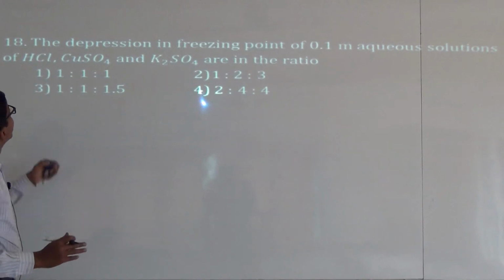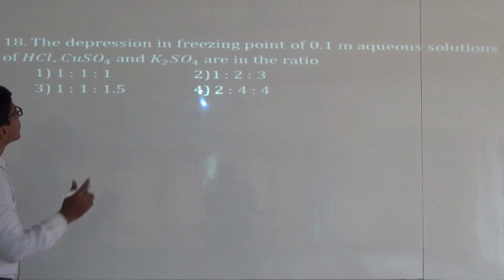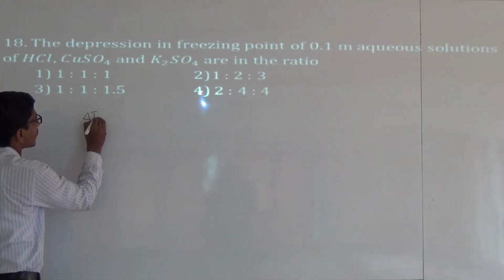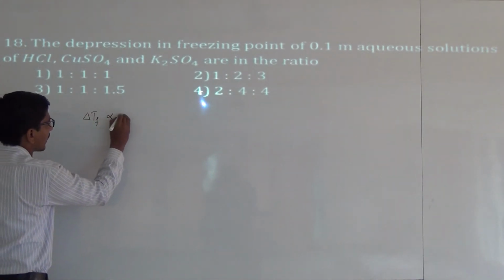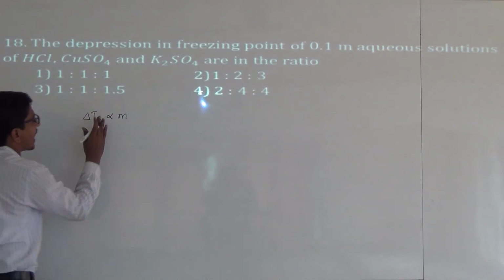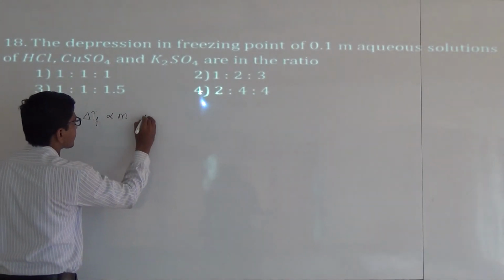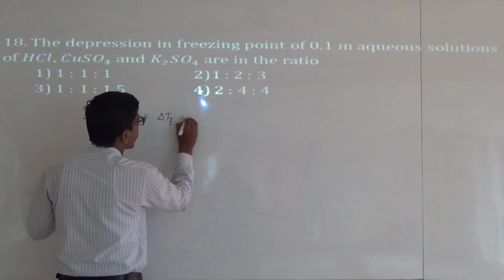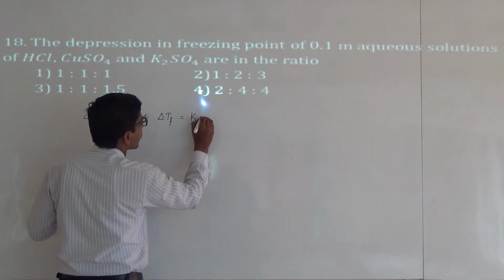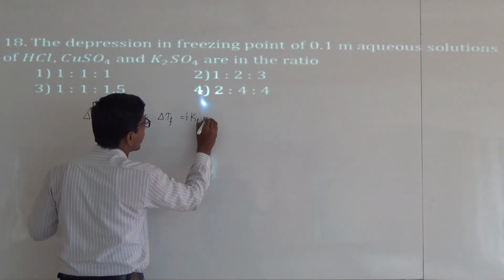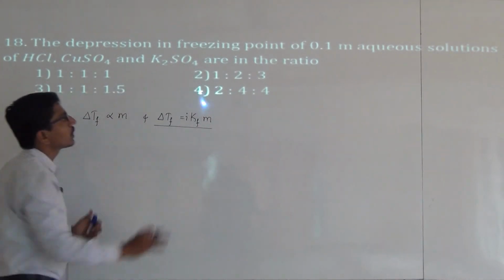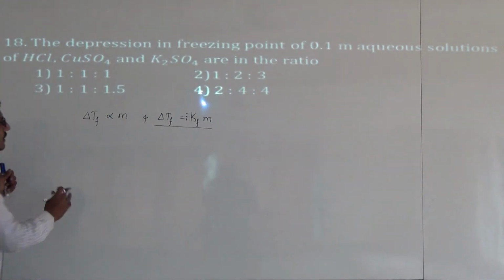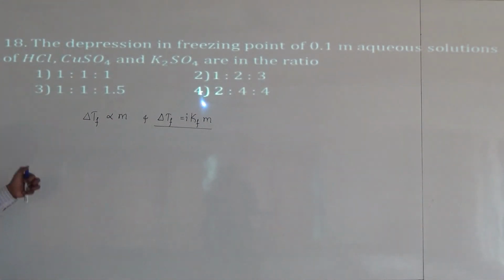The expression for depression in freezing point, delta Tf, is directly proportional to molality, and delta Tf is equal to i into Kf into m, because all these are electrolytes and these are dissociated in the solution.